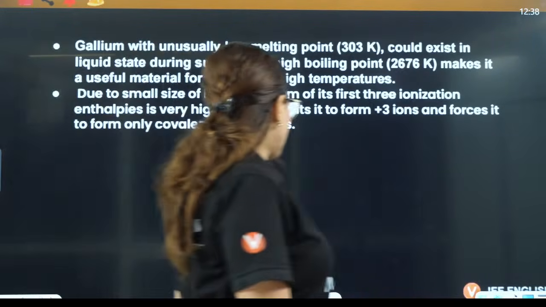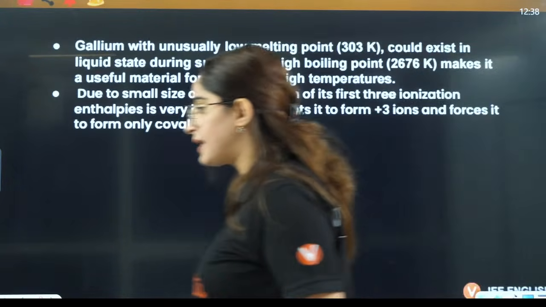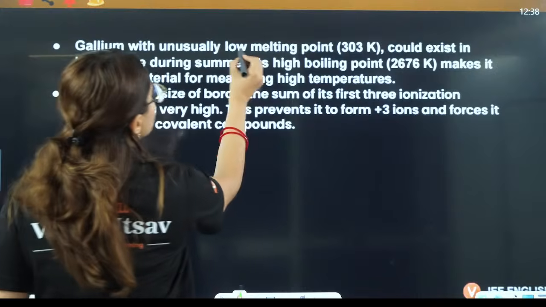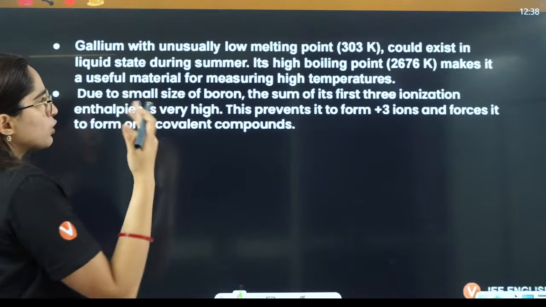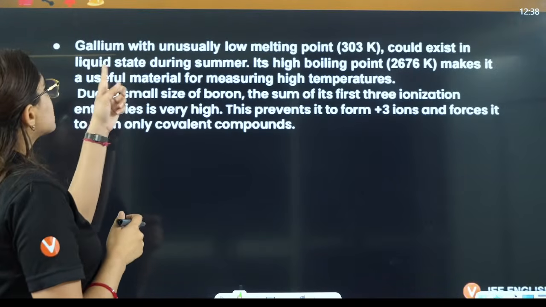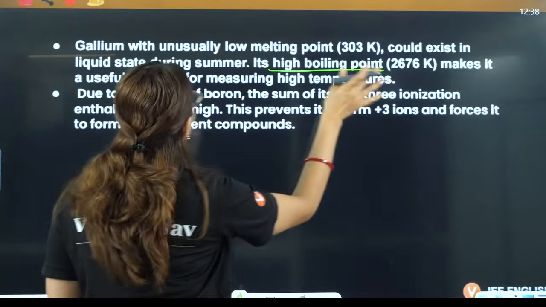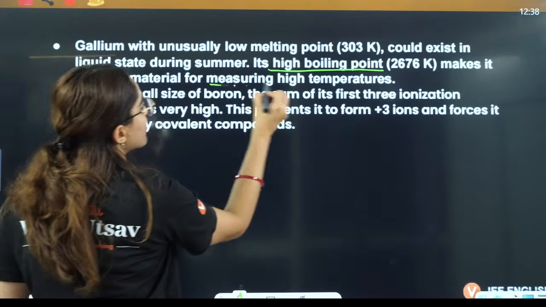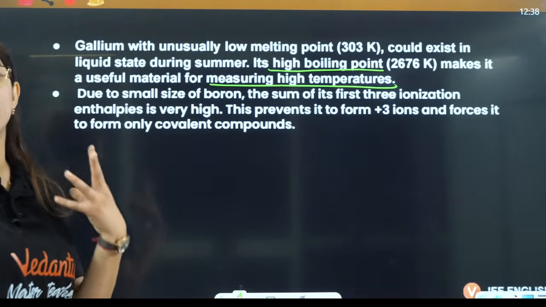So I'll tell you some important lines of NCERT as well. Gallium has an unusually low melting point. It can even melt in our palm and could exist in liquid state during summer. It has a high boiling point, which makes it a useful material for measuring high temperatures. They can ask you which is the useful material for measuring high temperature.